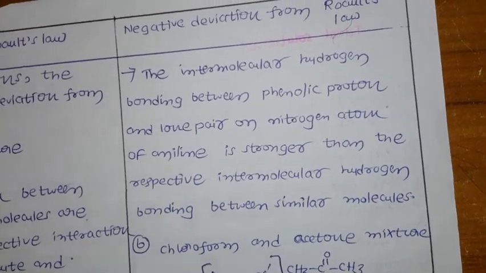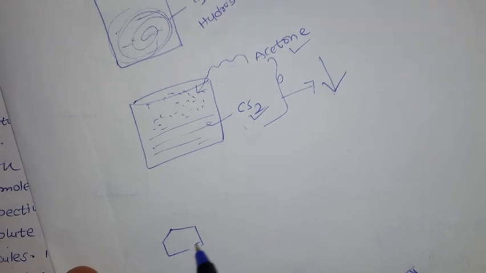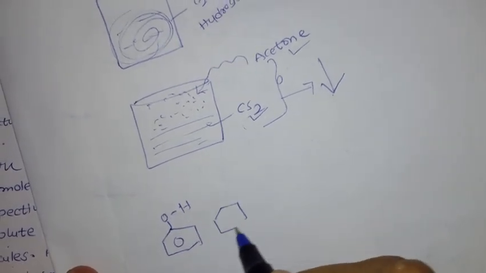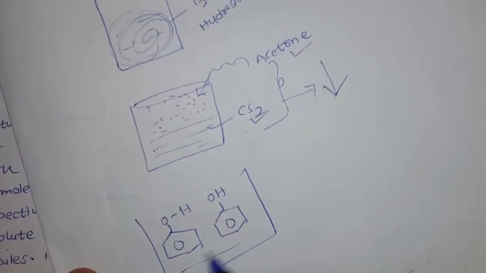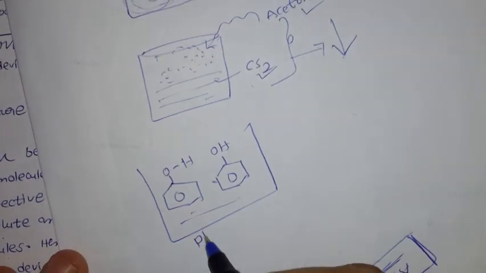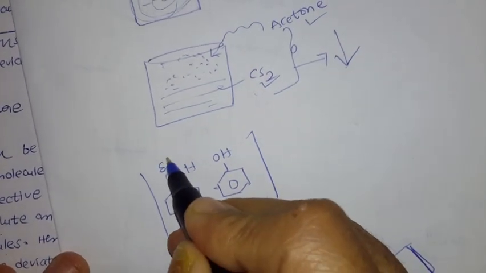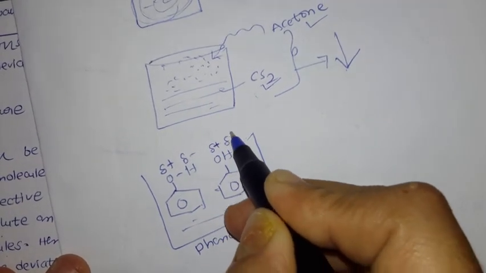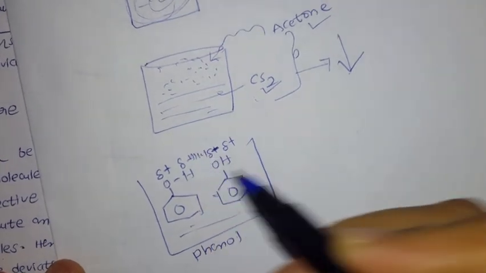What is the meaning of that? Here, in one beaker I am taking phenol. This is the structure of phenol. In total, in one beaker I have phenol, with so many molecules. Let us show the hydrogen bonding. This is a partial negative and this is a partial positive. Oxygen should be negative, so there is a hydrogen bond between these two.